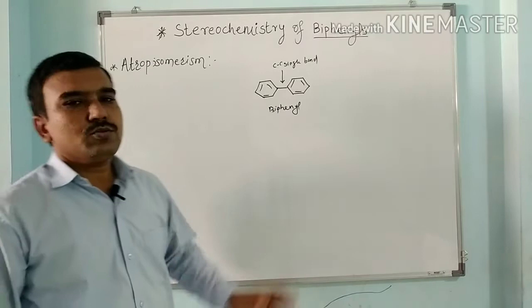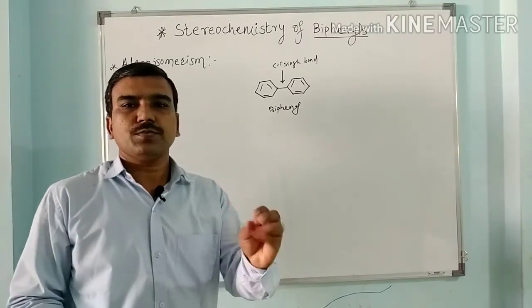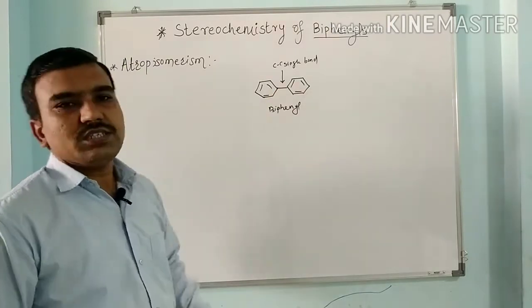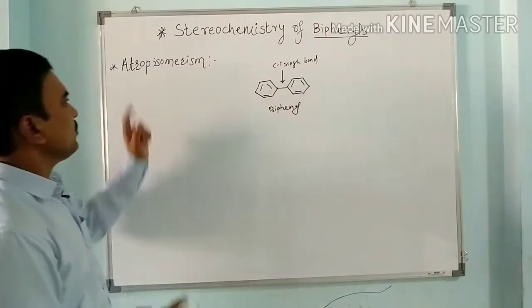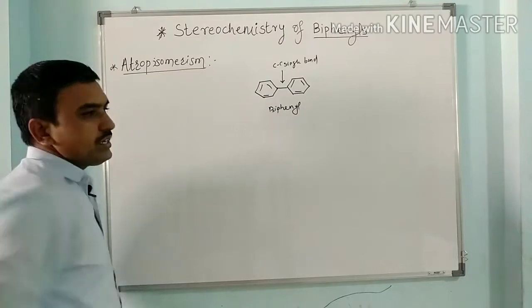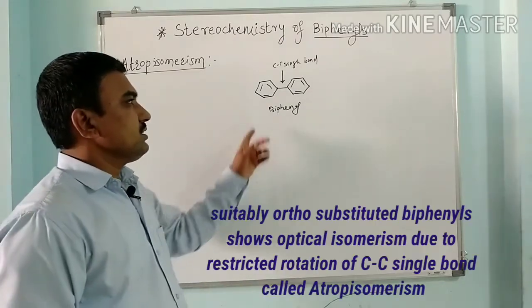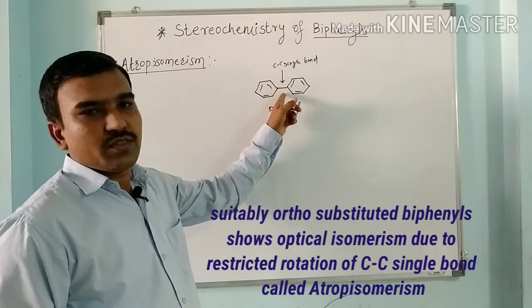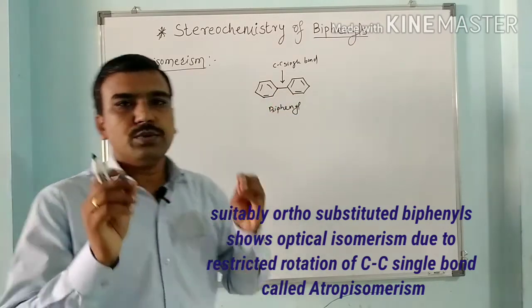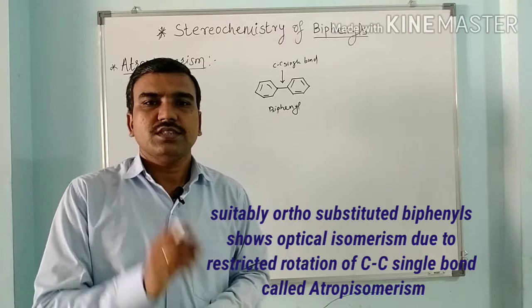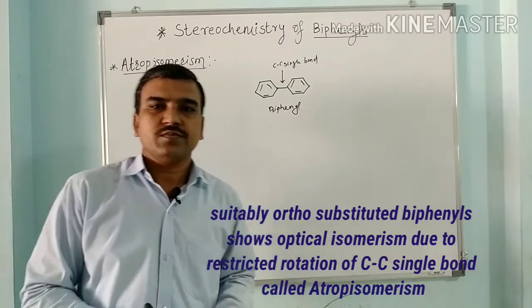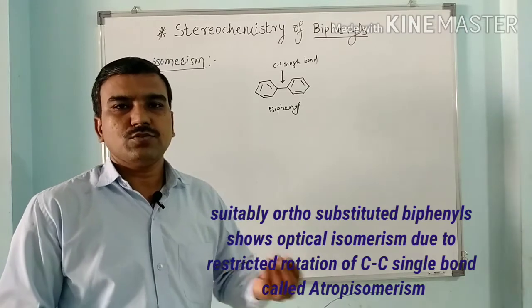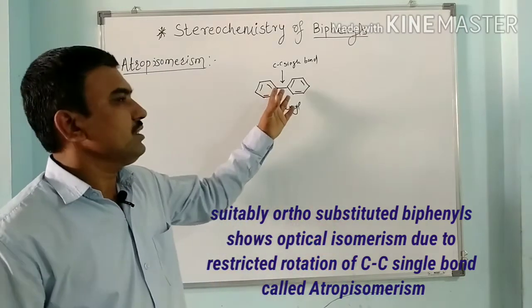Now suitably ortho substituted biphenyls show optical isomerism due to restricted rotation of this single bond. This is called Atropisomerism. Atropisomerism is the restricted rotation of this carbon-carbon single bond of biphenyls due to bulkier ortho groups. This is called Atropisomerism. Means the biphenyls may show optical isomerism due to restricted rotation of this single sigma bond.